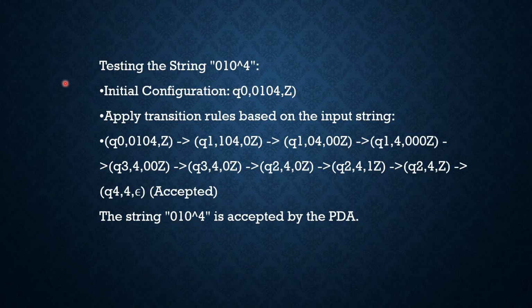Now testing the string 0104. The initial configuration is Q0, 0104, and so on. Apply transition rules based on the input string. We have this code: Q0 0104Z, Q1 104, Q1 0400Z, Q1 4000Z, Q2, Q3 400Z, Q3 40Z, Q2 40Z, Q2 41Z, Q2 4Z, Q4, and it belongs to the accepted language. The string 0104 is accepted by the PDA.